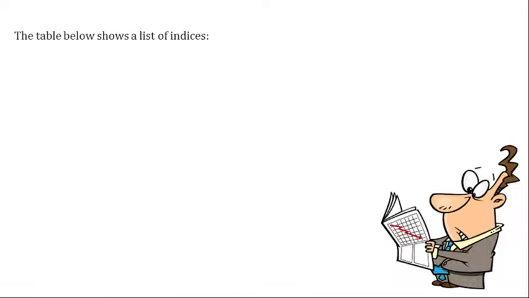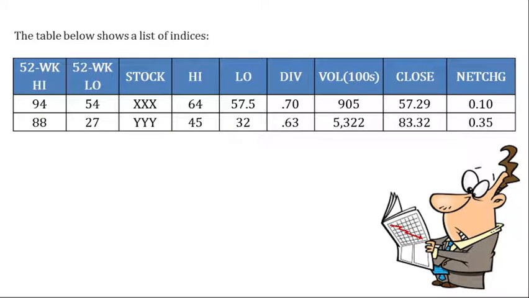So, dito, pwede kayo makakita ng ganitong table, which means, yung 52-WK high or low, yan yung highest or lowest selling price of the stock in the past 52 weeks. While stock is the 3-letter symbol for the company na ginagamit nila pag nagtra-trade sila. Then high-low, so that's the highest or lowest selling price of the stock in the last trading day.